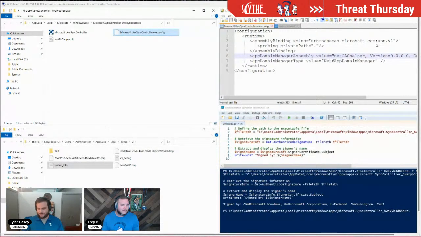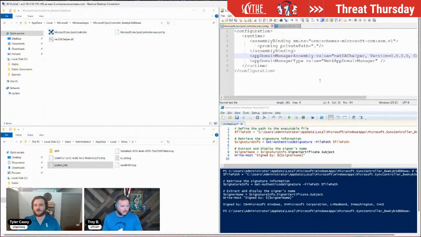So how AppDomain abuse works, the sideloading of it, is if you have a digitally signed Microsoft executable and you have this .config file, this executable will look inside of the config file for basically steps or instructions to tell it what to do, what to load, what to execute, what to run. Very similar to how DLL sideloading works, where it has an order of operations of where it looks to get its instructions of what to execute. But instead of an order of instructions, this explicitly will tell it what to run.